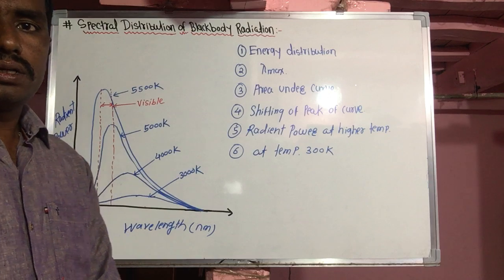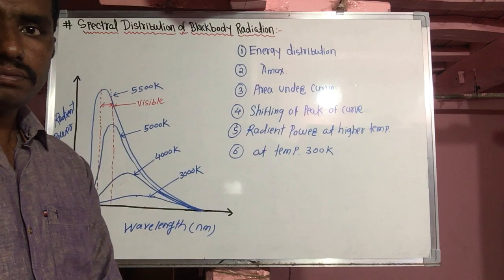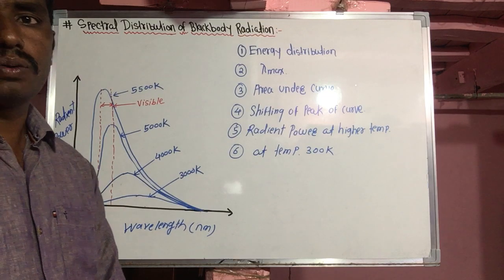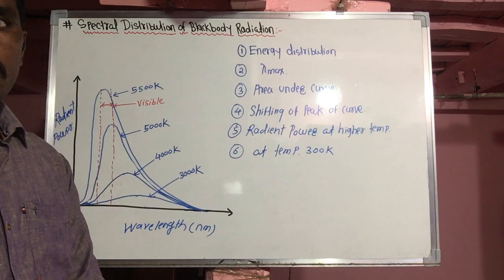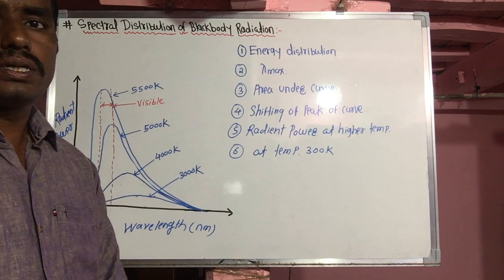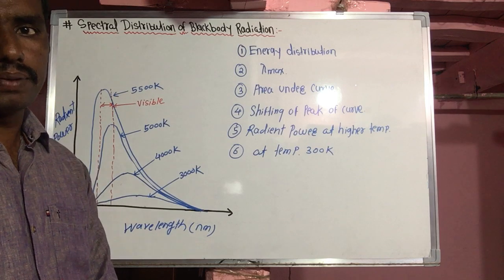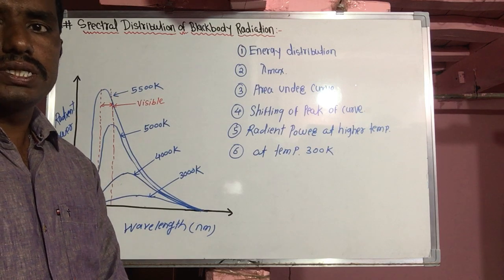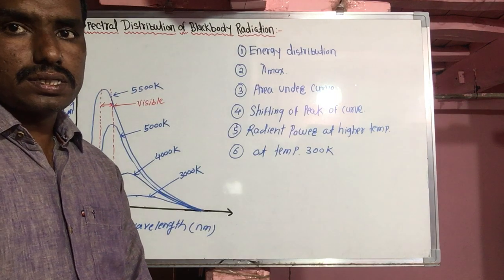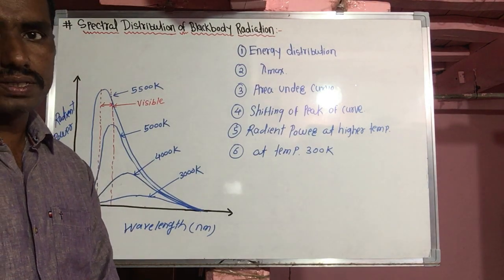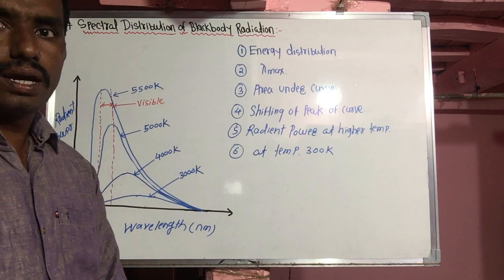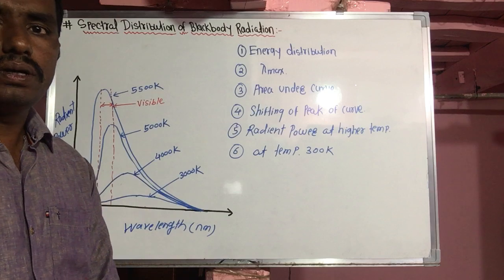According to Prevost theory of exchange of heat, hotter objects radiate more than cooler objects. Also, there is a relation between frequency and temperature. Hot objects radiate electromagnetic radiations having a large range of frequencies, and a smaller range of wavelength.